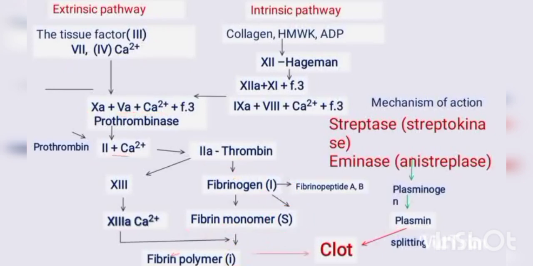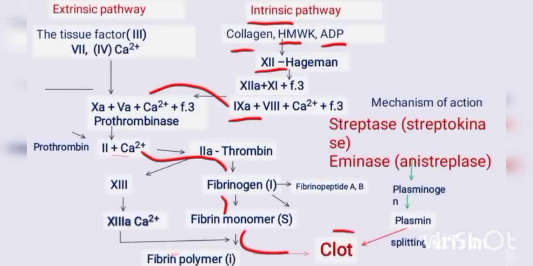The extrinsic pathway activates collagen, high molecular weight kininogen, adenosine diphosphate, and then activates factor 12, then 12A, 11 and fibrinogen, and then 9A to 8 calcium, and then 10A prothrombinase, and the process is the same as in the intrinsic pathway, and it leads to the formation of a blood clot.